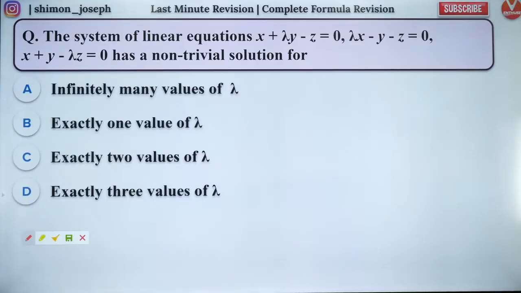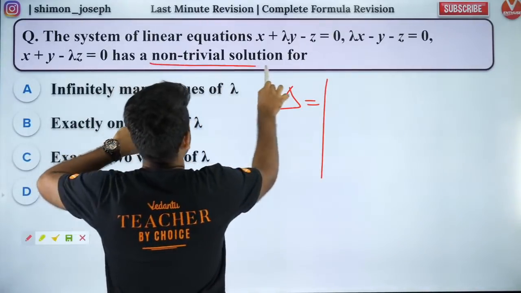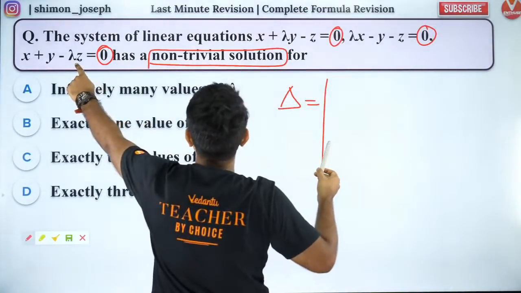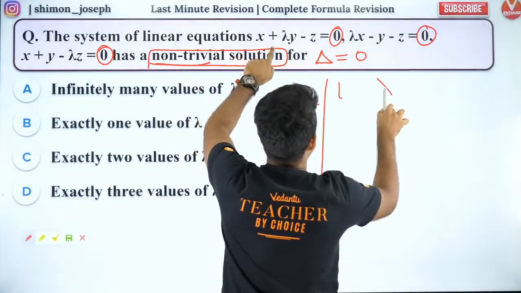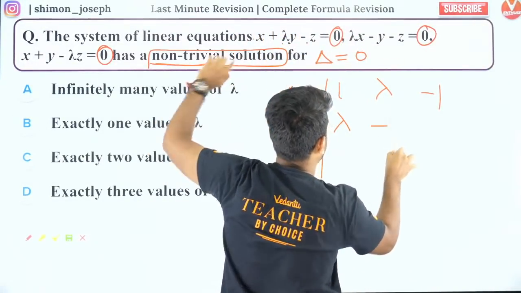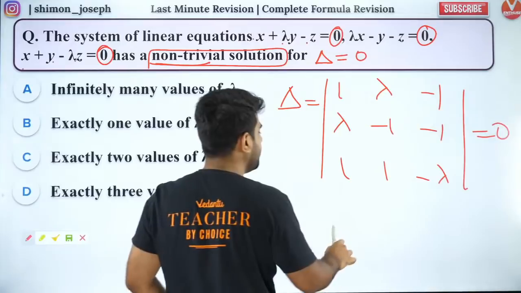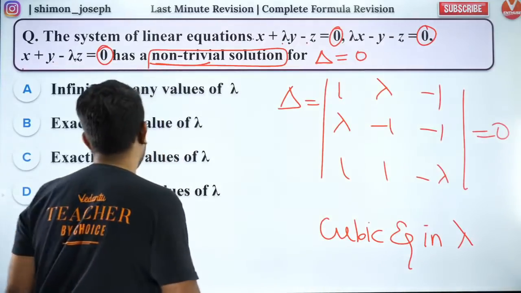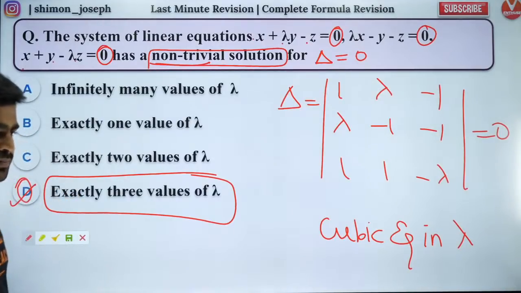Okay, great. So what do we have here? We have a system. Let's find delta. We have a non-trivial solution. Whenever you have a homogeneous system, homogeneous means the right side is 0. If you have a homogeneous system and you want a non-trivial solution, then the condition is delta is 0. What is delta? The coefficients 1, lambda, 1; then lambda, 1, 1; then 1, 1, lambda, taken as a determinant, and this should be equal to 0. When you solve it, you will get a cubic equation in lambda. So you'll have exactly 3 values of lambda. That's the answer.